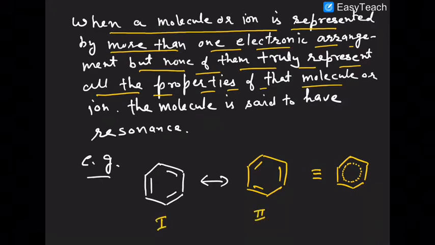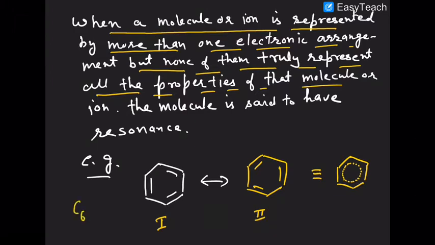So they are called contributing structures. By mixing these 1 and 2 we can get benzene, because a Lewis structure does not represent all the properties of the benzene molecule.